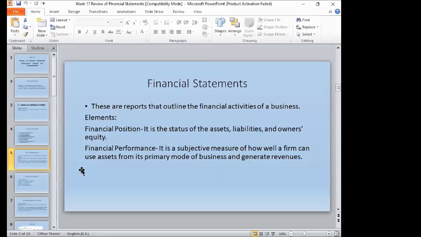Okay, financial statements are the reports that summarize the financial activities of the business. So what are the elements of financial statements? We have two: the financial position and the financial performance. The financial position reports the status of the assets, liabilities, and the capital of the business. While the financial performance is a subjective measure of how well a firm can use assets as a primary mode of business to generate revenues. Okay, those are the elements of financial statements.